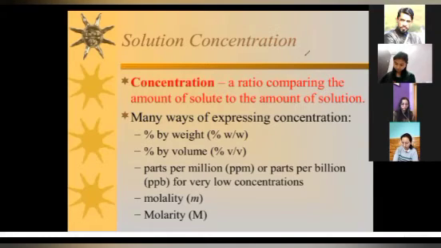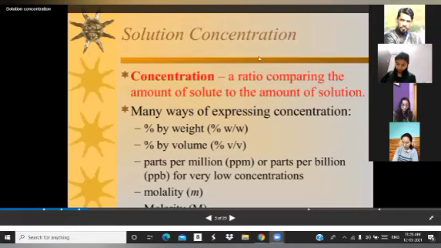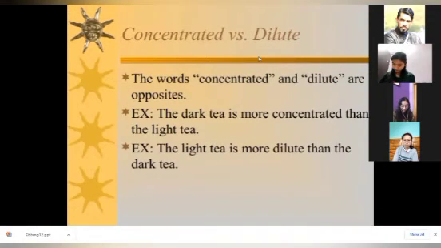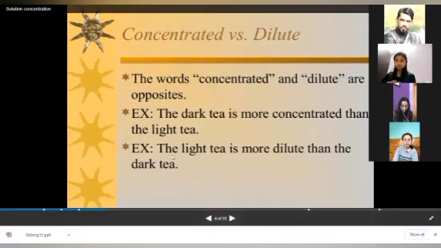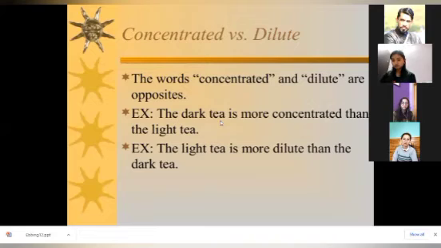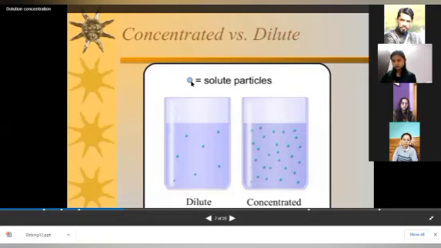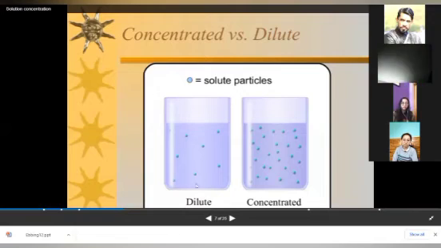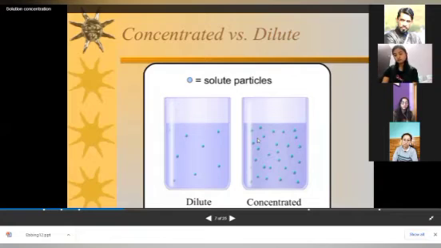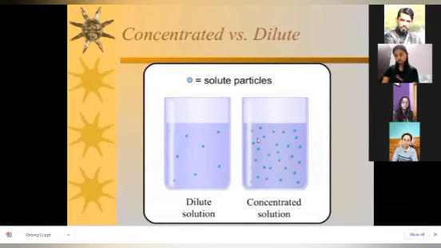If we understand one by one, the words concentrated and dilute are opposite to each other. For example, the dark tea is more concentrated than the light tea, and the light tea is more dilute than the dark tea. Once again, you can see here, this is representing solute, and in dilute, the solute particles are less in number. Here there is a smaller number of solute, here more. It means that it is the solute which decides whether the solution will be dilute or concentrated.